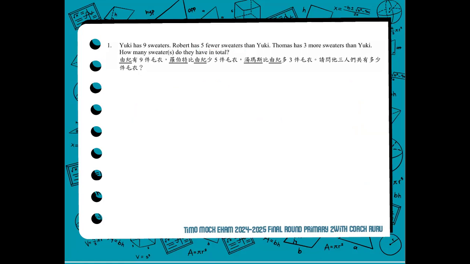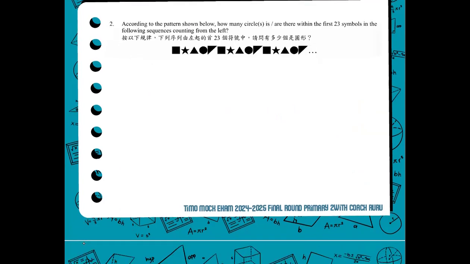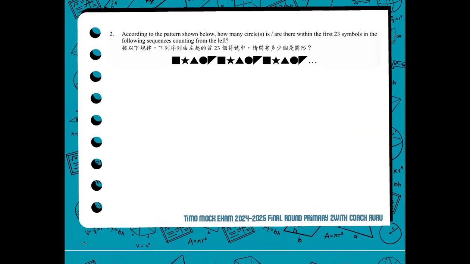Let's proceed to number 2. For number 2, according to the pattern shown below, how many circles are there within the first 23 symbols in the following sequences, counting from the left?